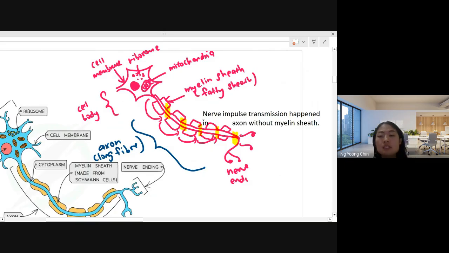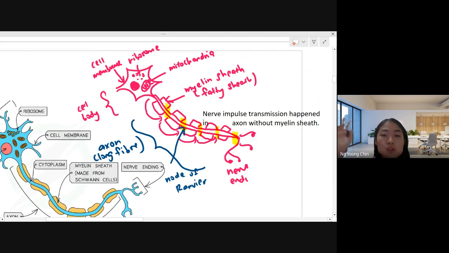So we say the nerve impulse will jump from one node to another node, because the side on the axon without the myelin sheath is called the node of Ranvier. This is a node of Ranvier.